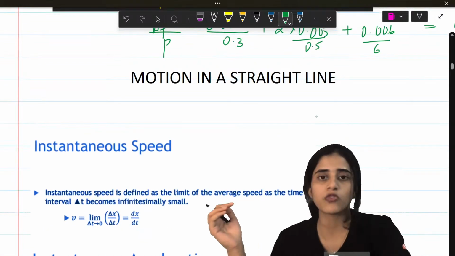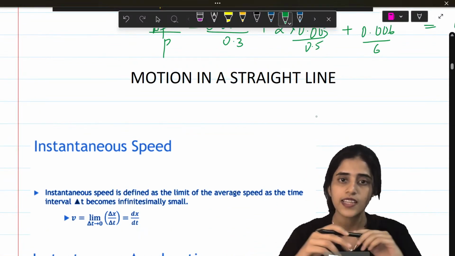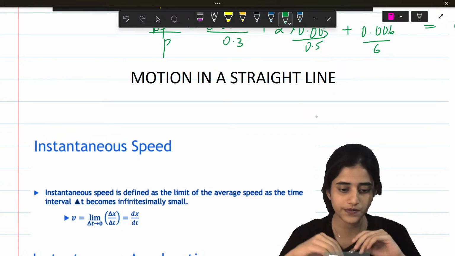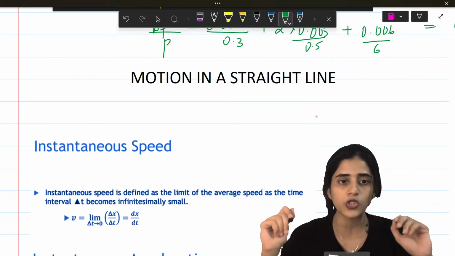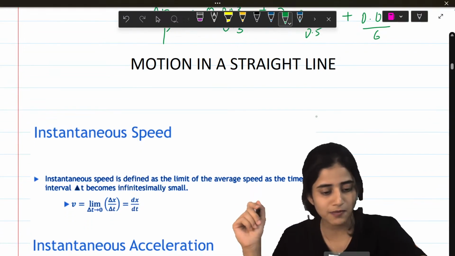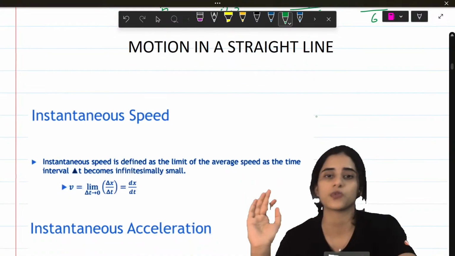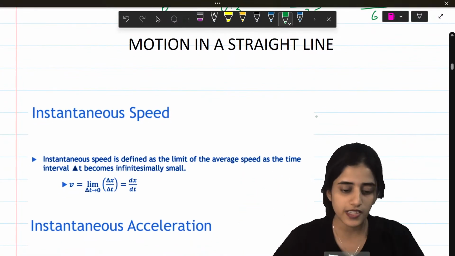Okay, next we will move on to chapter 2, motion in a straight line. Shall we move on to chapter 2? Yes, I will do all the important concepts, till the last chapter, waves. Okay, motion in a straight line.